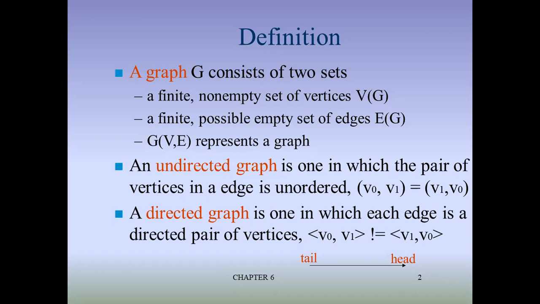There will not be two edges as in a directed graph, where V0 V1 is not equal to V1 V0. That is tail to head. There the direction will be V0 to V1, which is not the same as V1 to V0. They are different, and that's why it is called a directed graph.